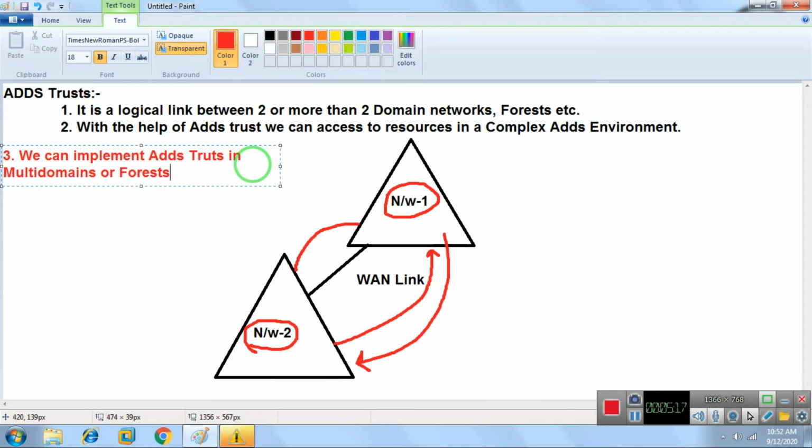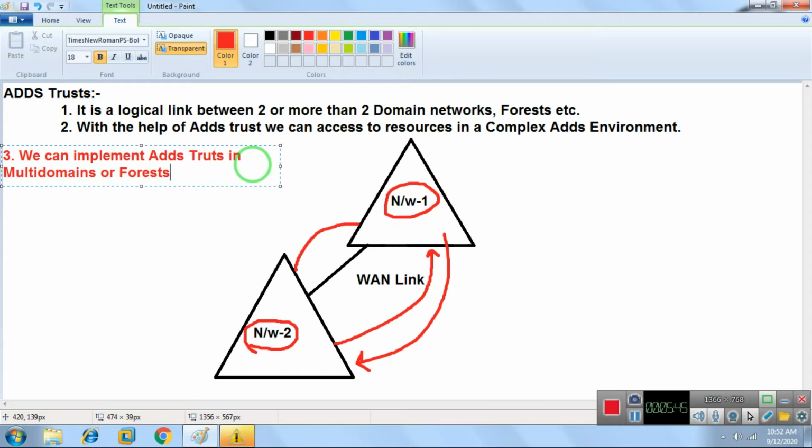Like we heard previously that Microsoft and Nokia have a collaboration. Microsoft is a different company and Nokia is a different company, but they have a collaboration. It means that Nokia users are able to access the Microsoft resources and Microsoft users are able to access the Nokia domain resources. For that we need trust. So we can implement AD trust in multiple domains or forests.